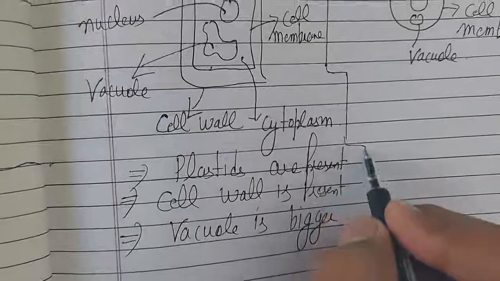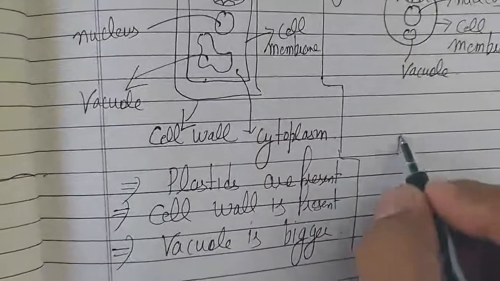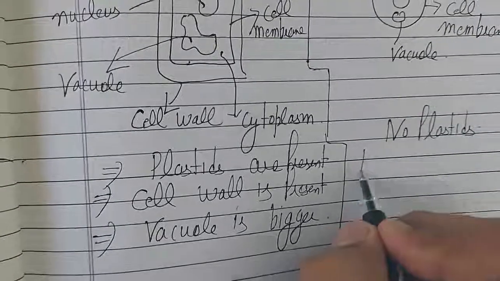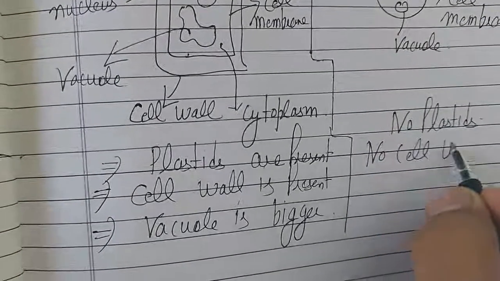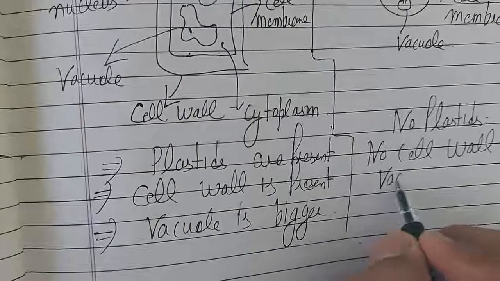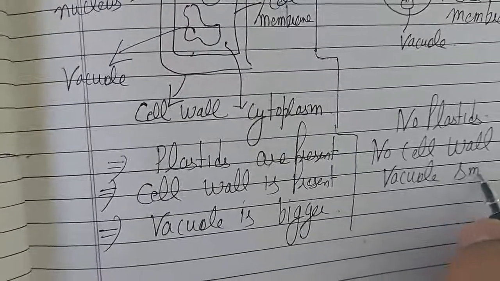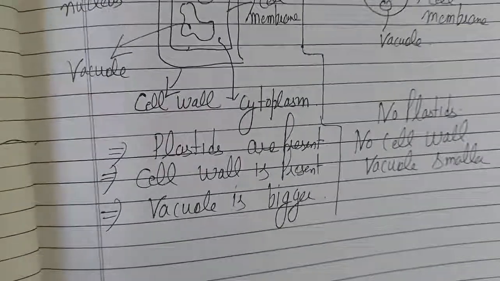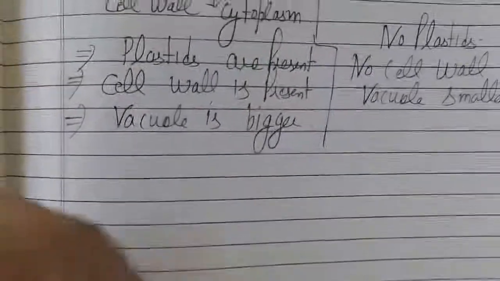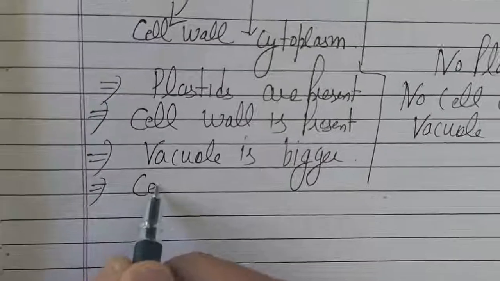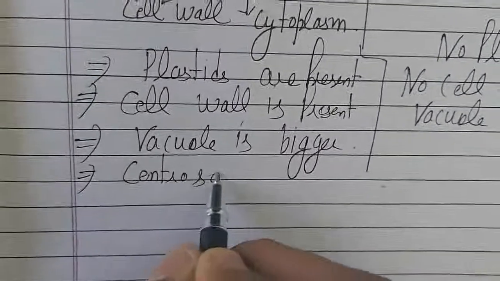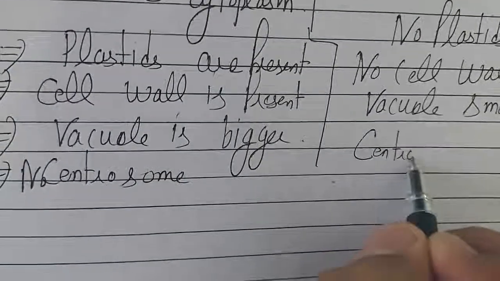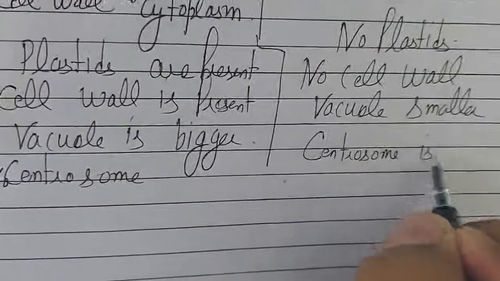Similarly, in the animal cell, no plastids, no cell wall, and the vacuole is smaller. So this is the difference. Plant cells do not divide, so they do not have a centrosome; the animal cell has a centrosome, which helps in cell division.